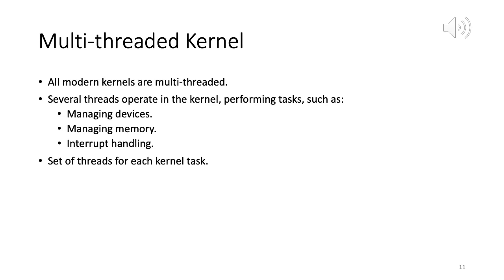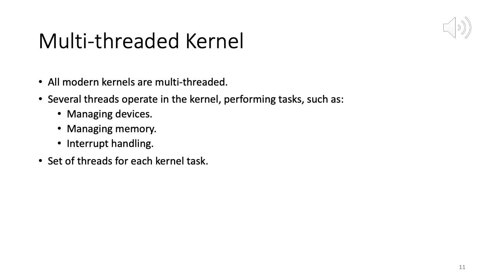So PS reports a snapshot of the current processes. To see every process on the system using standard syntax, use PS minus EF. Okay. And another variation is PS minus ELF.